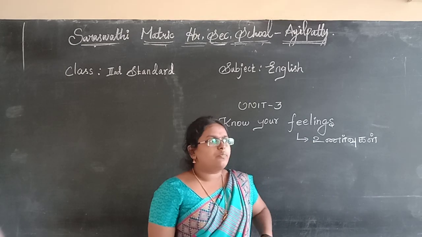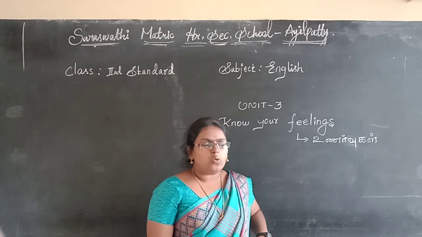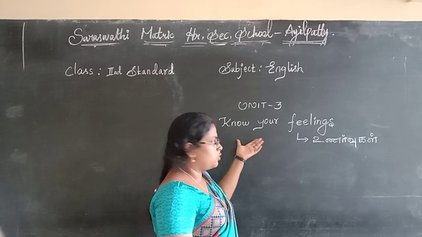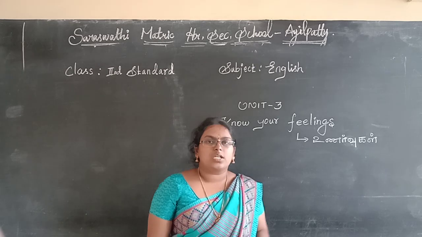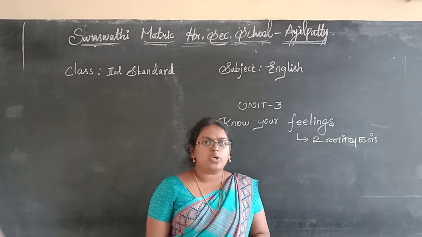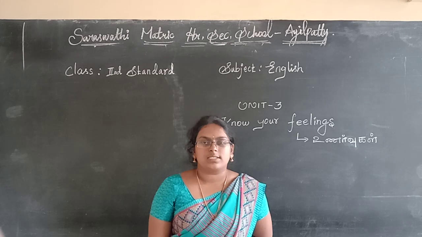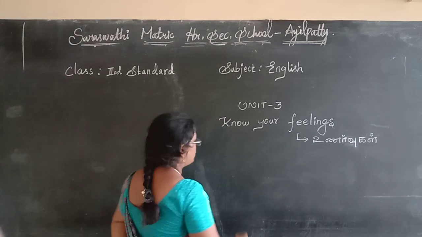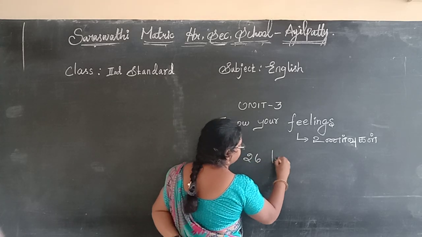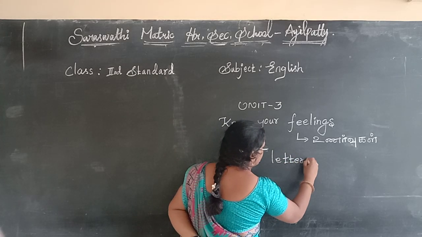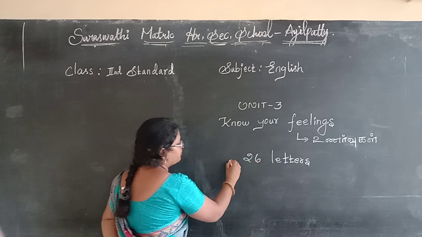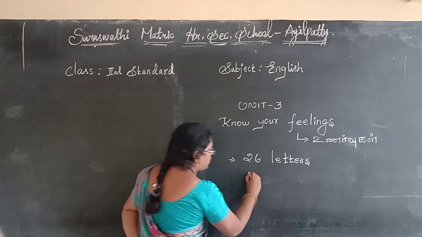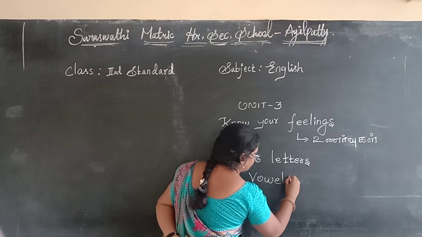Okay. Previously you already learned what vowels and consonants are, right? Before we move to that lesson, first we recall vowels and consonants. In our alphabet, how many letters are there? There are 26 letters, right? In 26 letters, how many are vowels? Anybody knows the vowels? Say.